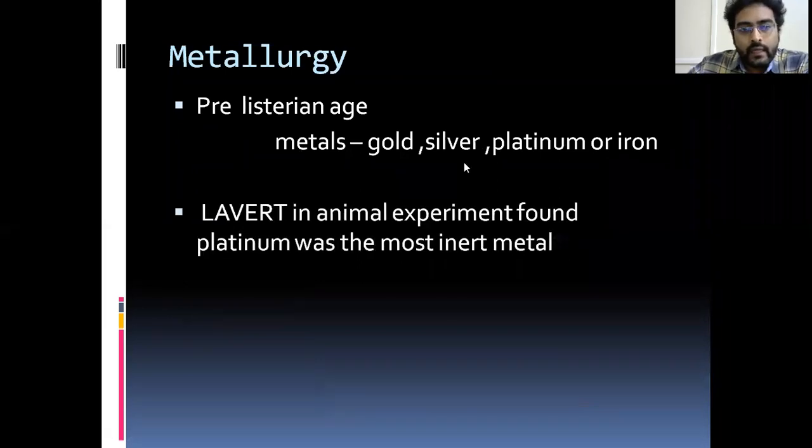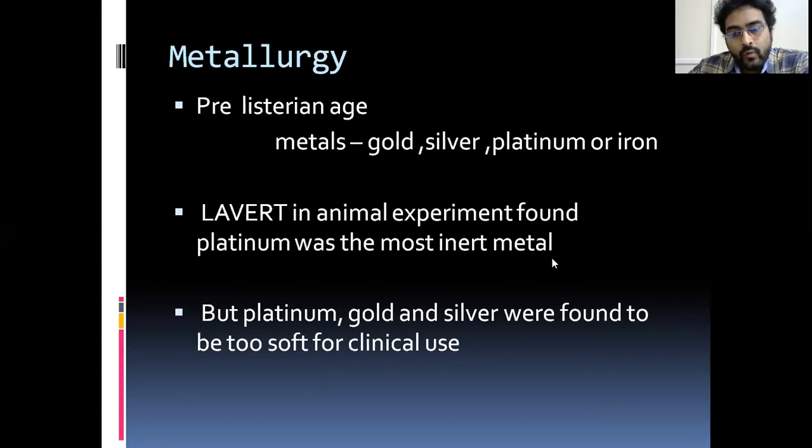And Lavert, who experimented in animals, found that platinum was the most inert metal. Unfortunately, platinum, gold and silver were found to be too soft for clinical use. They cannot withstand forces. Otherwise, most women would ask for gold plates and gold nails. They can use it as jewelry. So unfortunately, those are not possible.